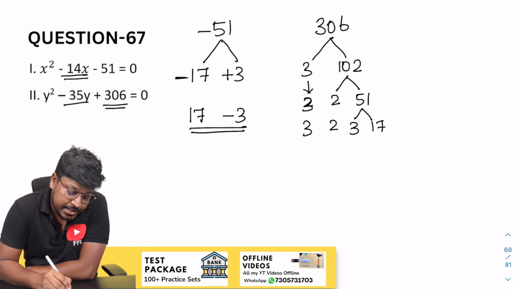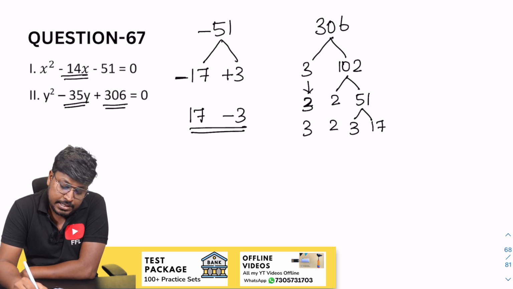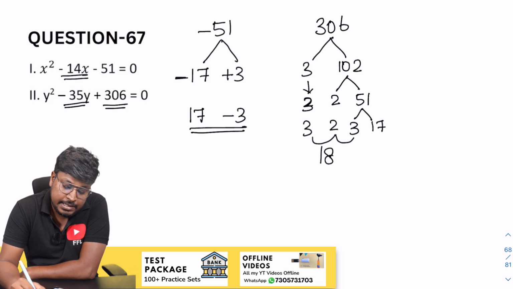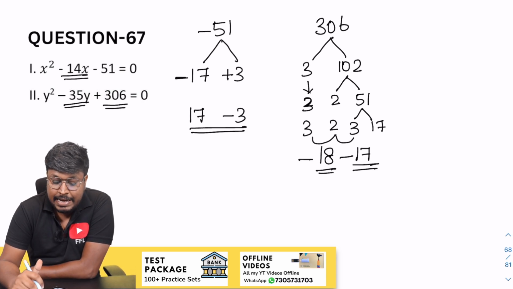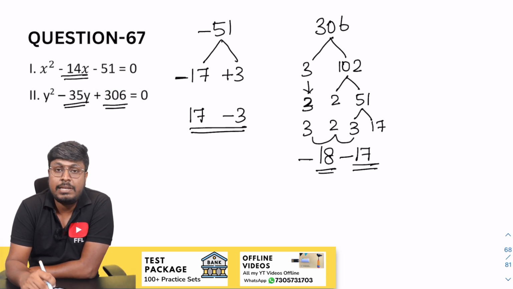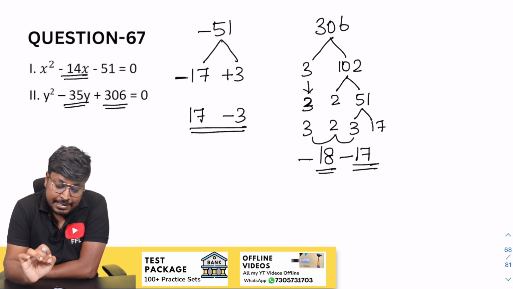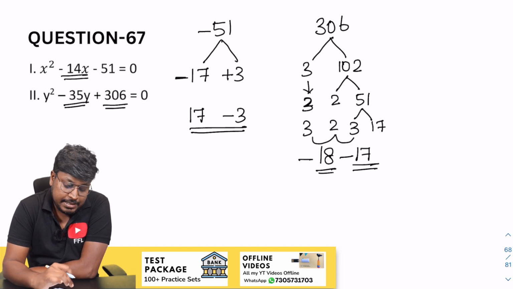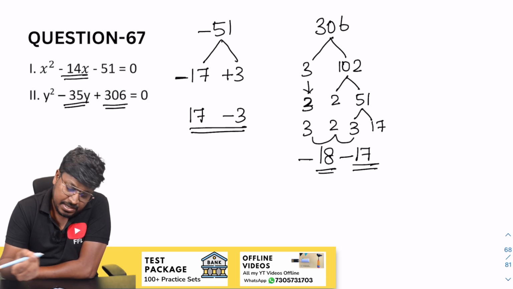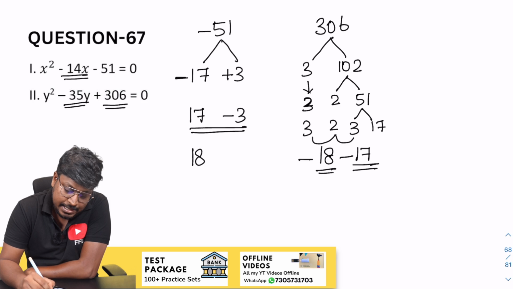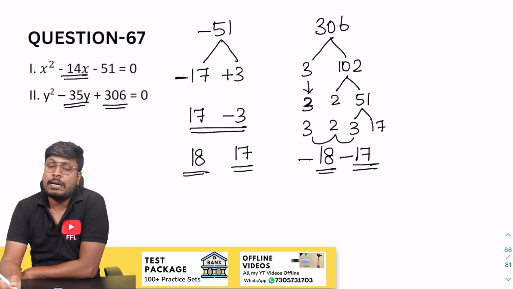So now our target is to get 35. So 3 into 2 will be 6. 6 into 3 will be 18. So 18, 17. Just see. So 18 and 17, minus 18, minus 17. When you multiply minus 18 and minus 17, the resultant will be 306. When you add minus 18 and minus 17, the resultant will be minus 35. Very easy. So now, before y square we don't have any constant, so 18 and 17 will be the factors of y.